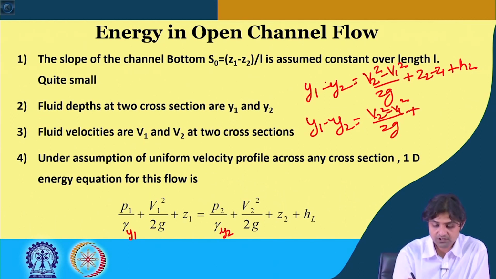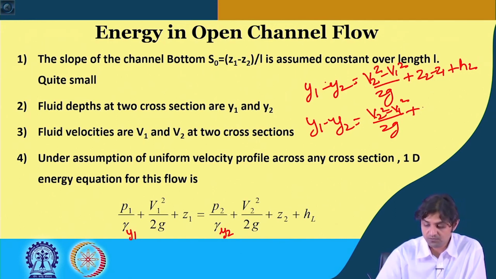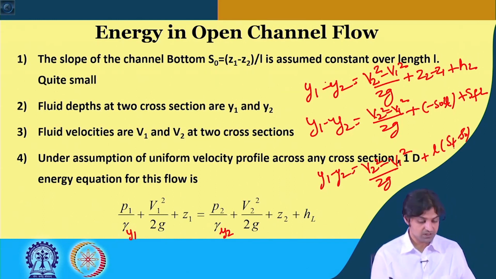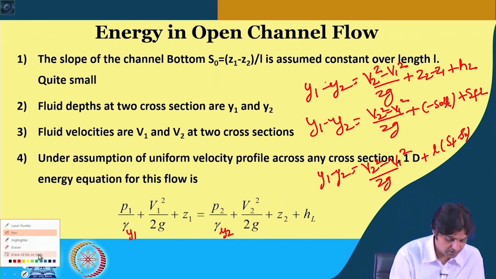You remember Z1 minus Z2 was S naught times L, so it becomes minus S naught L, and HL is SF times L. So, Y1 minus Y2 is equal to V2 square minus V1 square by 2g plus L times SF minus S naught, same as given in the next slide.